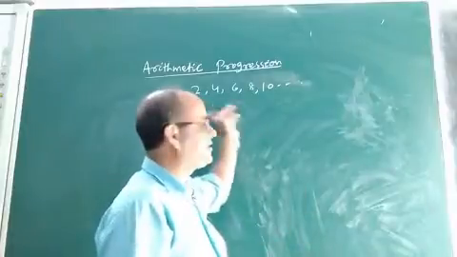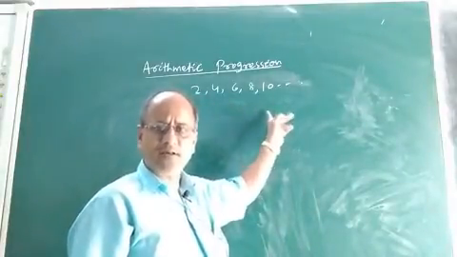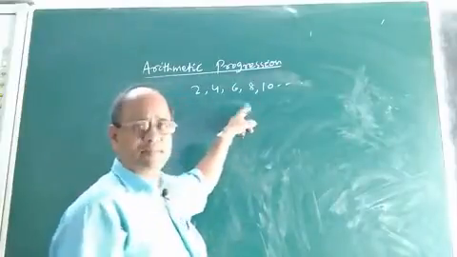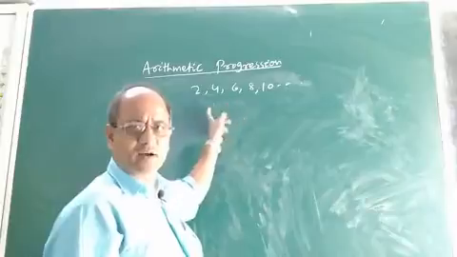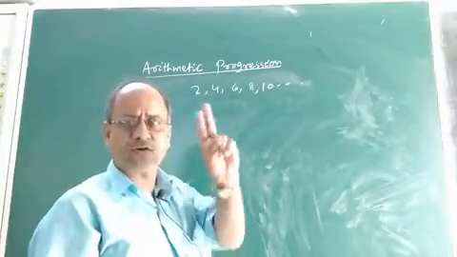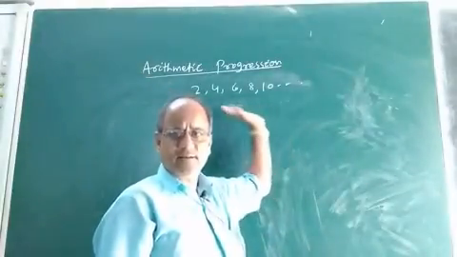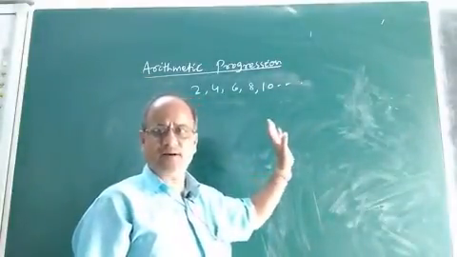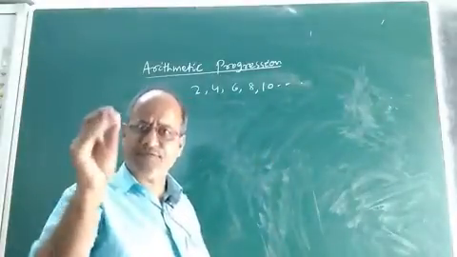That means this series consists of numbers in which each term differs from its previous term by a fixed number or constant, that is 2. That means this series is an arrangement of numbers or terms which follow some definite rule.